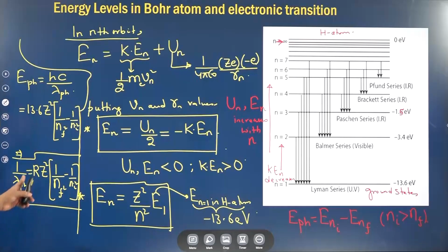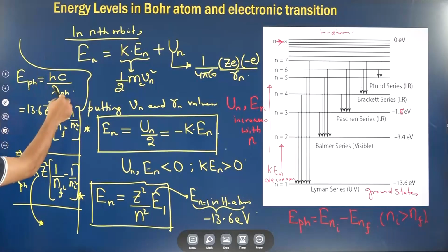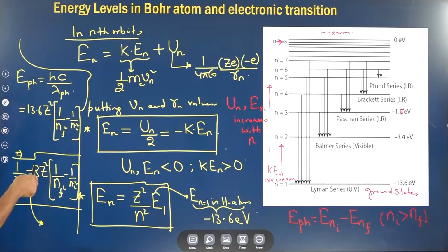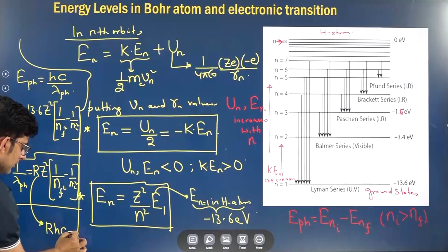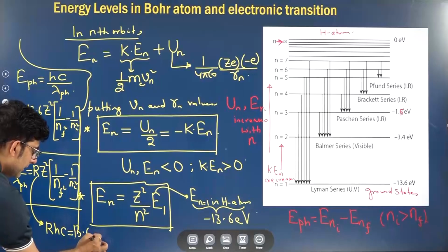Now you may wonder where this extra R came from. This R is what we call the Rydberg's constant. And how it is related, you can see from here. If I substitute E photon as hc by lambda, and 1 by lambda we have written like this, then R into h into c equals 13.6 electron volt.